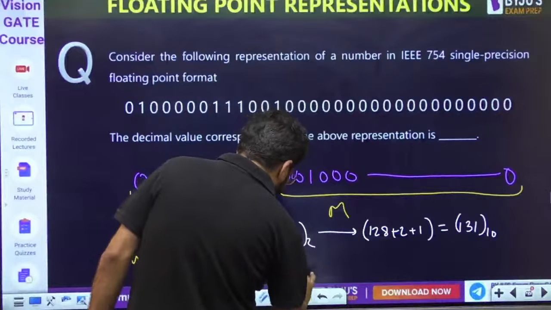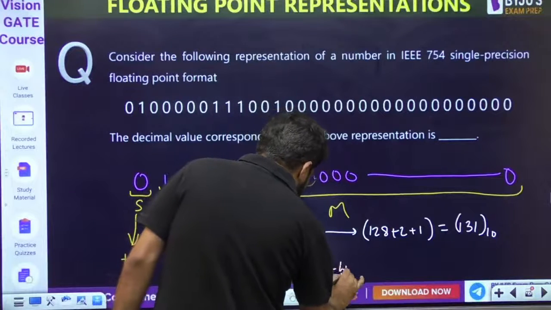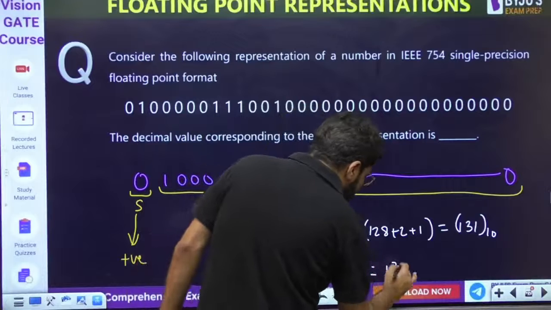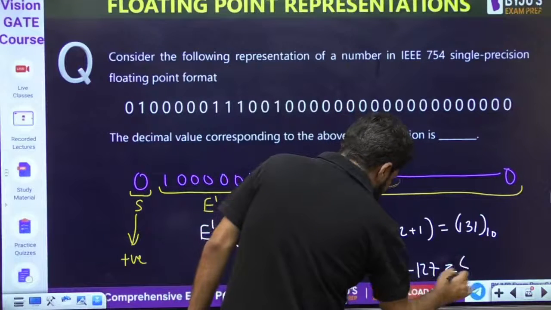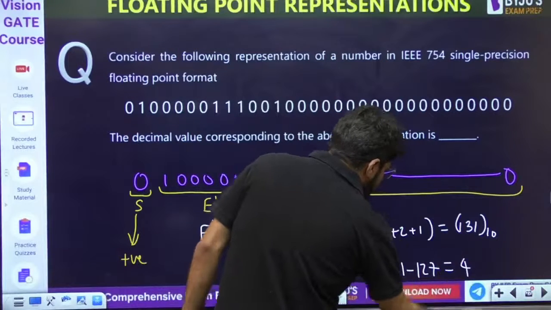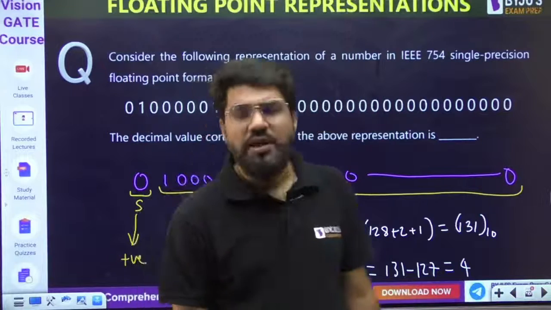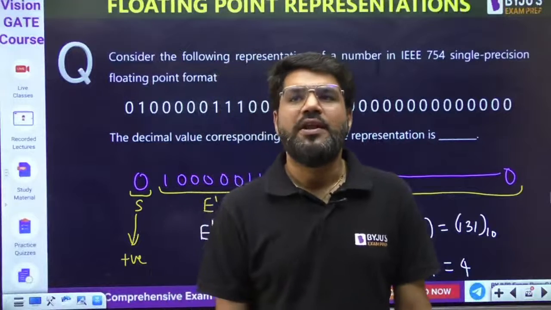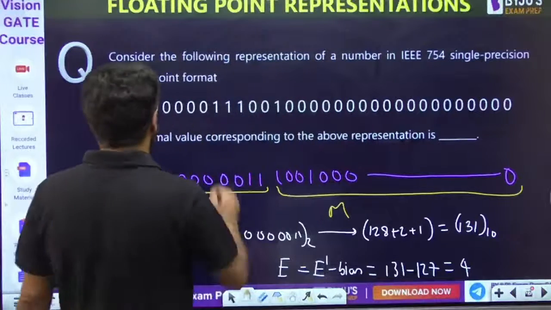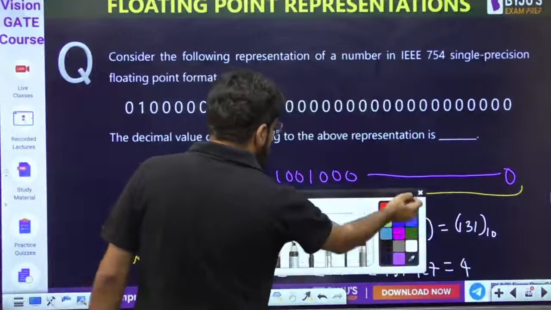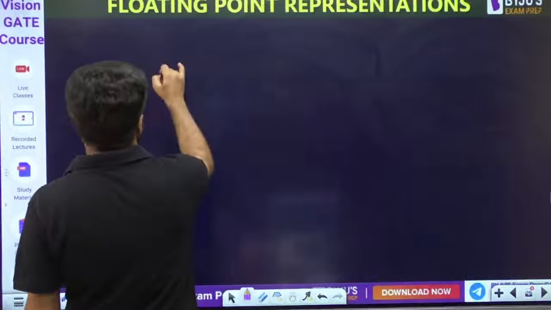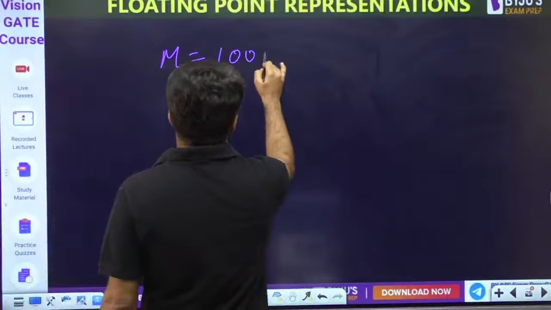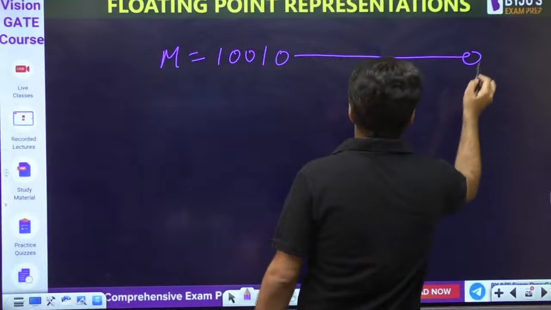So what is the true exponent? Again, just subtract 127. So the true exponent value here will be 4. Whatever fractional part we obtain, we are going to multiply it by 2 to the power 4. Now what is the mantissa part? 1001 and the rest is 0.